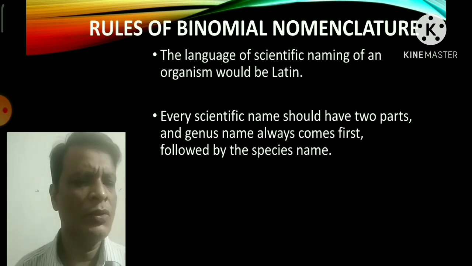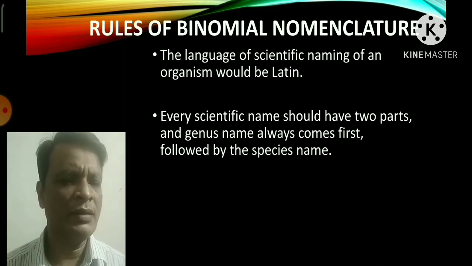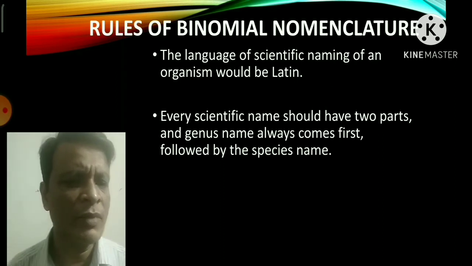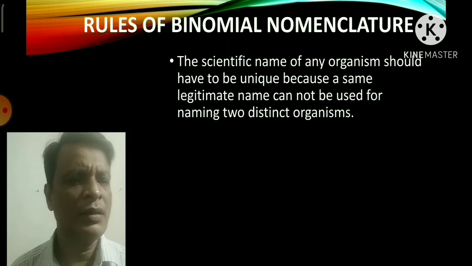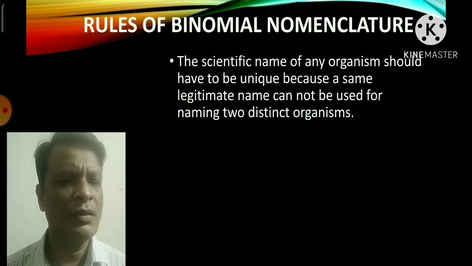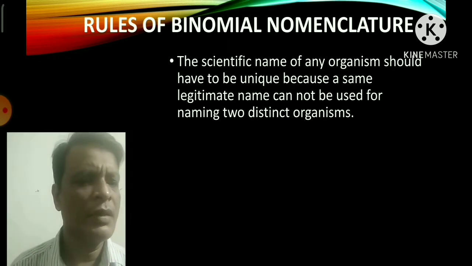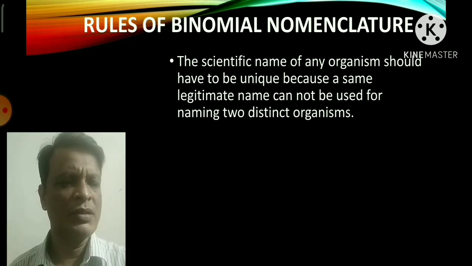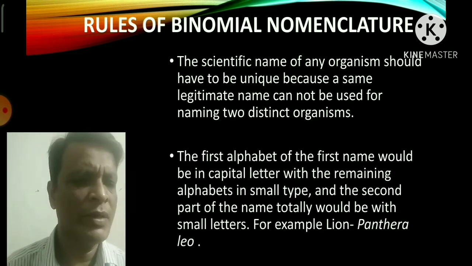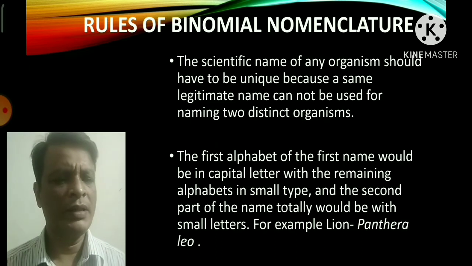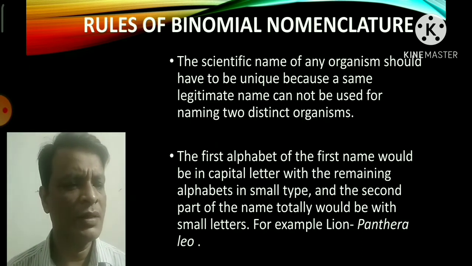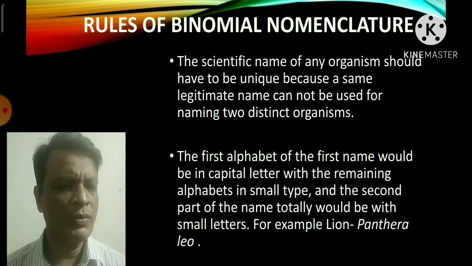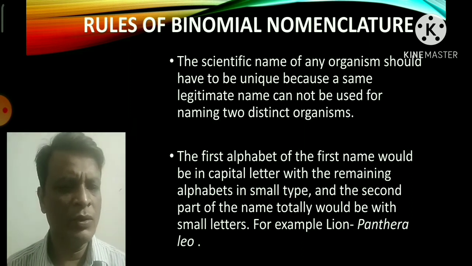Every scientific name should have 2 parts, and the genus name always comes first, followed by the species name. The scientific name of any organism should be unique, because the same legitimate name cannot be used for naming 2 distinct organisms. The first letter of the first name would be a capital letter with the remaining letters in small letters, and the second part of the name would be totally in small letters.